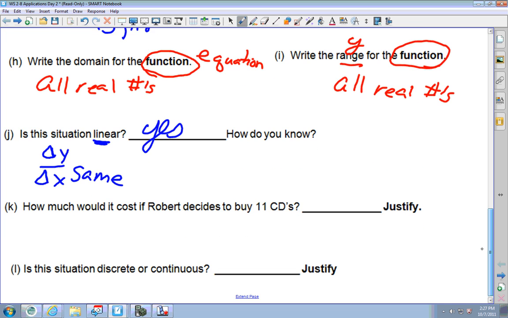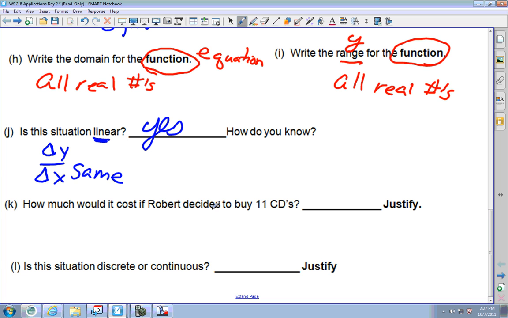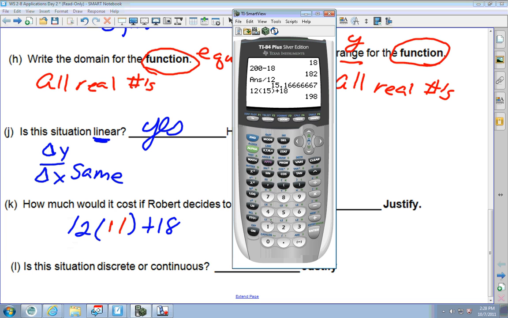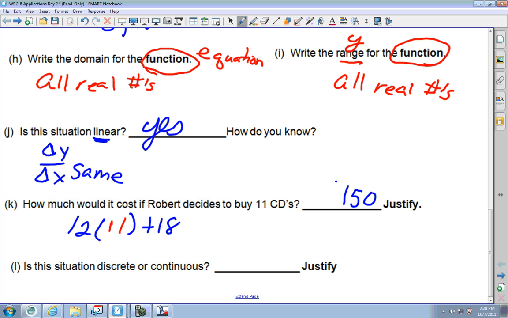Now the next question asked, how much would it cost if Robert decides to buy 11 CDs? We had $12 times 11 plus 18. So I go in here, and let's see here. I'm going to have, let's clear this out. I've got 12 times 11 plus 18. And I'm going to press enter. 150. So it would cost $150.